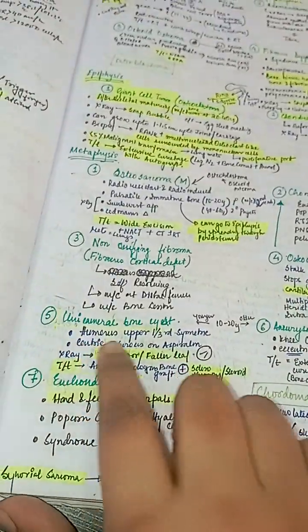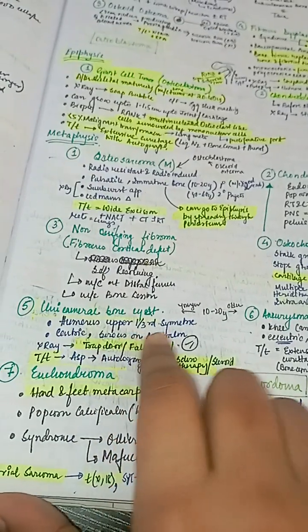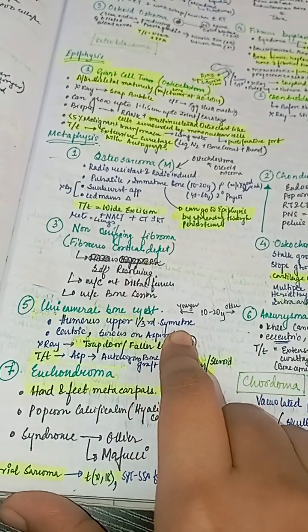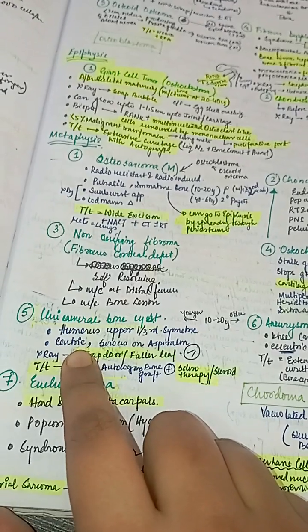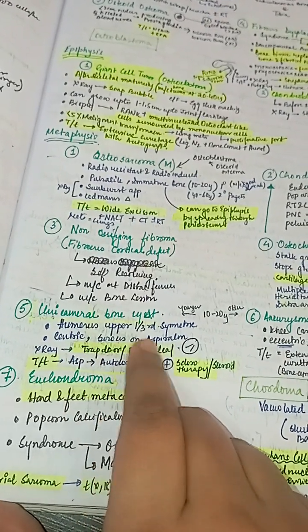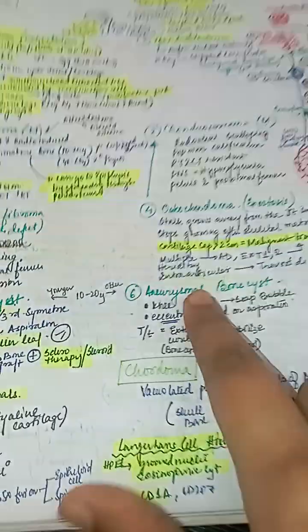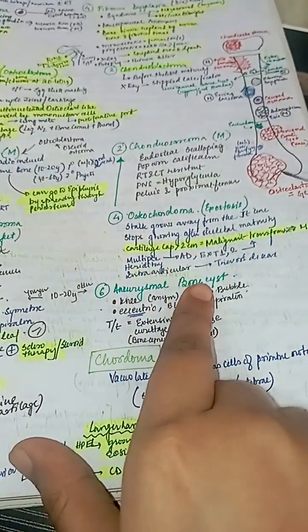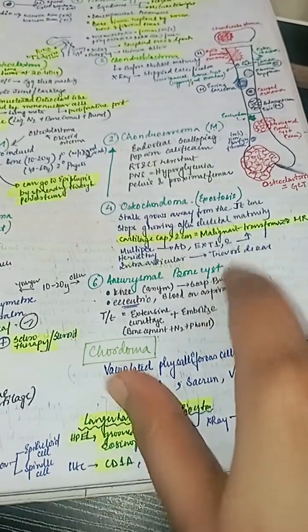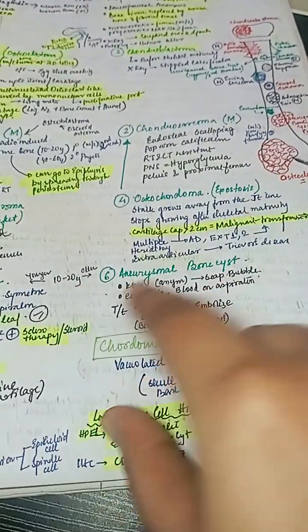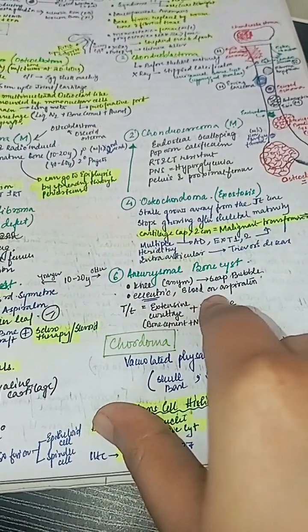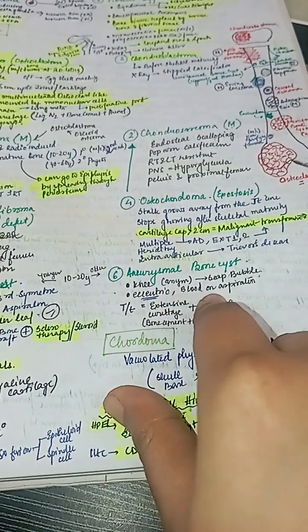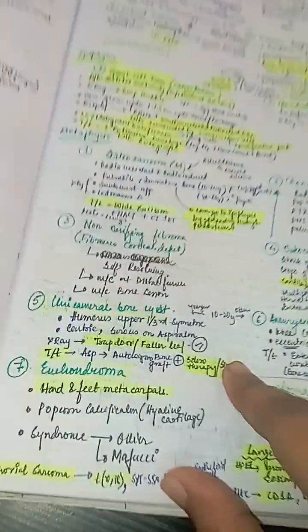Unicameral bone cyst occurs in the upper one third of the humerus and it is symmetric, centric and serous on aspiration, while aneurysmal bone cyst occurs in the knee and it is asymmetric and shows soap bubble appearance, and it is eccentric and blood comes out on aspiration.